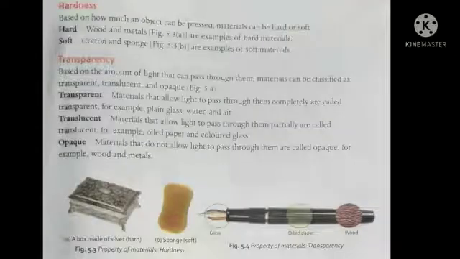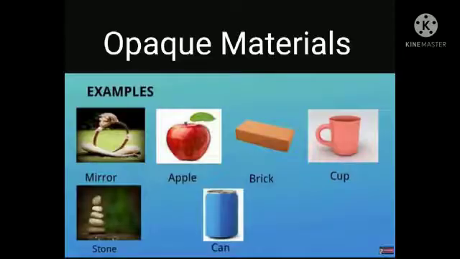Now the next type of transparency is opaque. Students, the materials that do not allow light to pass through them are called opaque materials, which means you cannot see any object behind an opaque material. What are the examples of opaque material? It is mirror, apple, brick, cup, stone, can, etc.